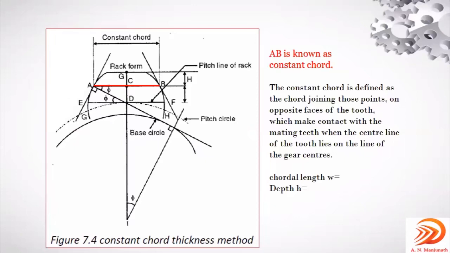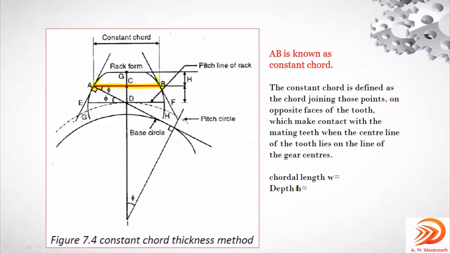On opposite faces of the tooth, it makes contact with the mating teeth, when the center line of the tooth lies on the line of the gear centers. So this represents the constant chord which comes in contact with the other mating rack, right?